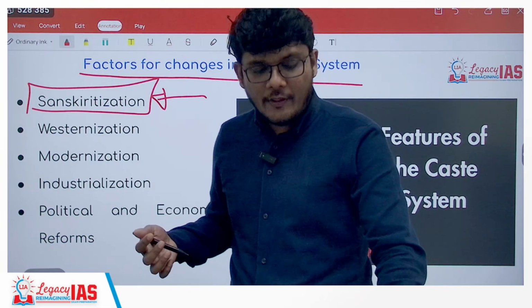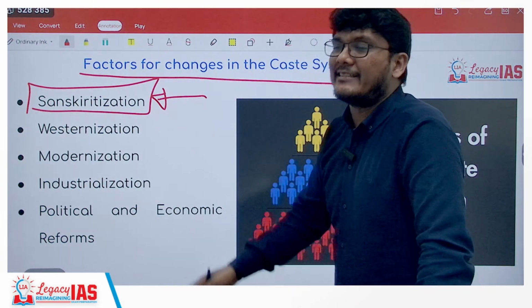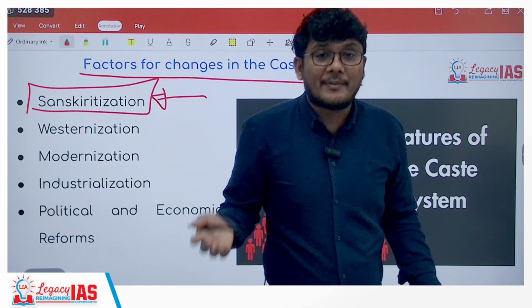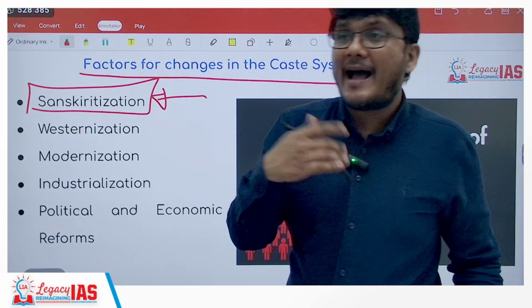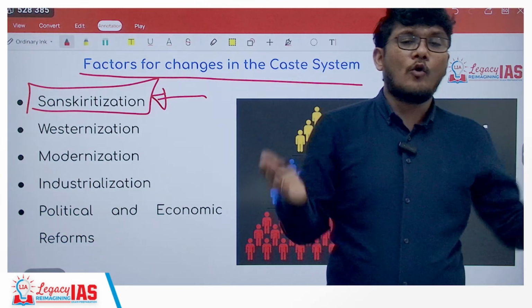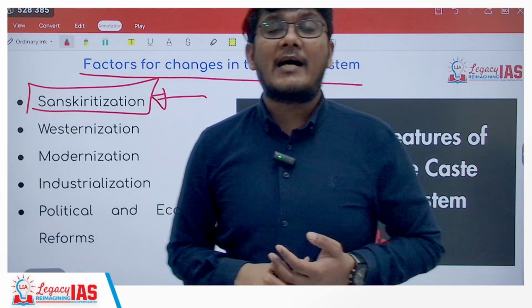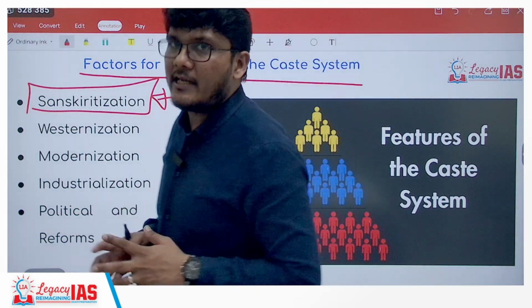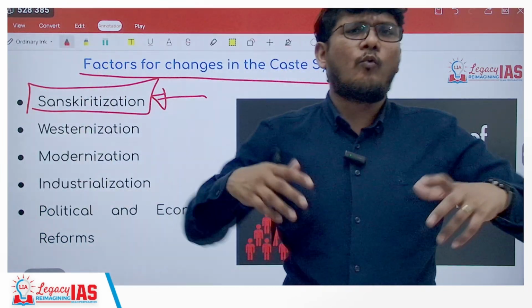Now once they do that, it is not necessarily that every time they are doing Sanskritization they will see an upliftment, because at times there can be a drawback, a backlash from the upper caste. If the lower caste is trying to imitate them, there can be a backlash from the upper caste, and rather than upliftment there can be conflict.